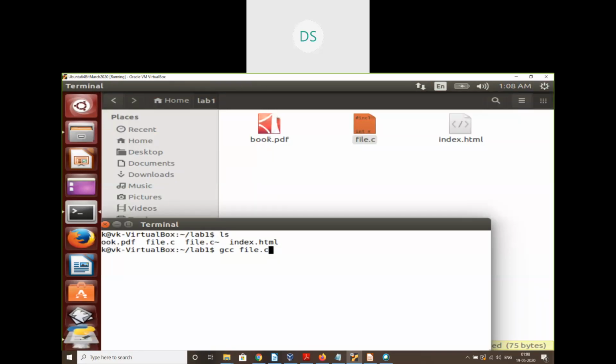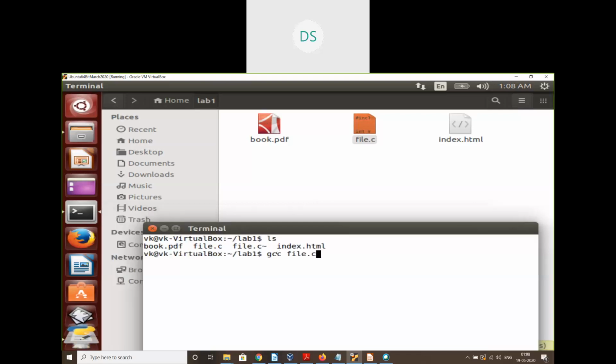So you can see this. The book.pdf, file.c, and index.html are there, but there is no file with the name eratout. Once this compilation process is over, you can see that a file with the name eratout will get created in the background.